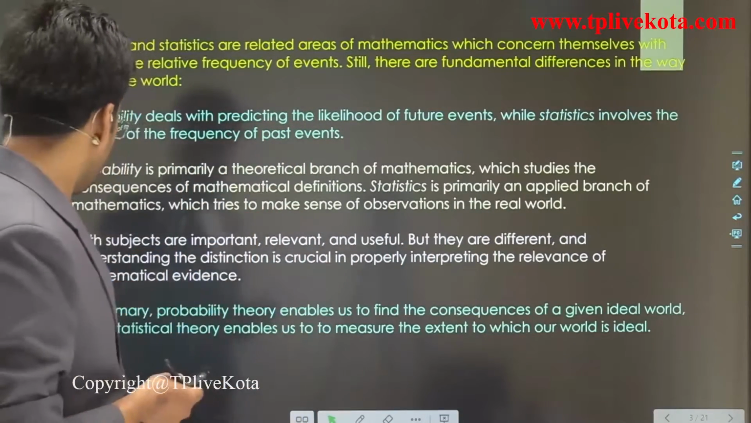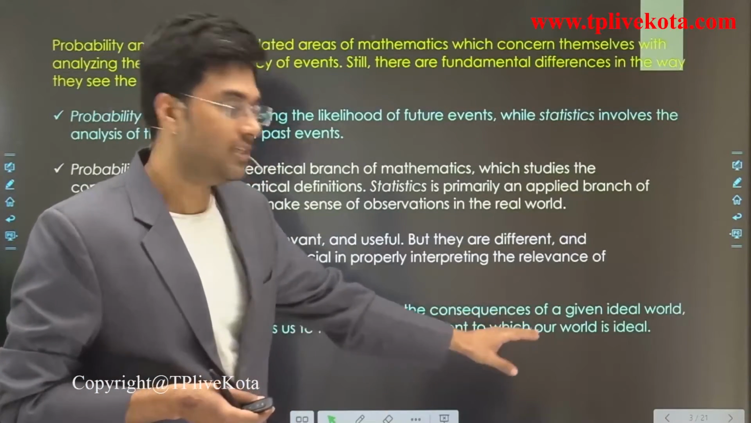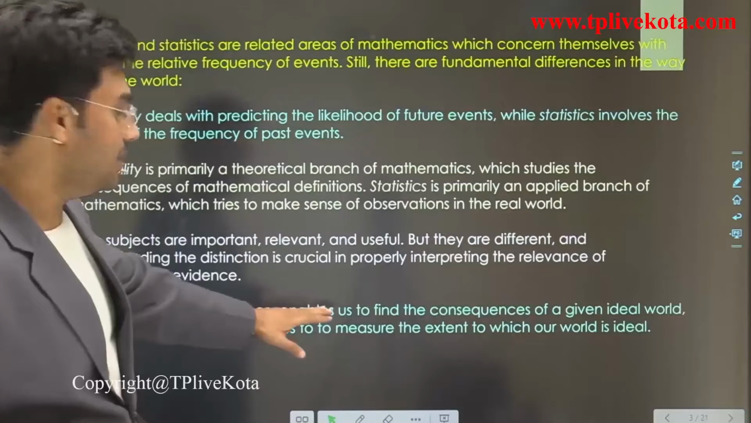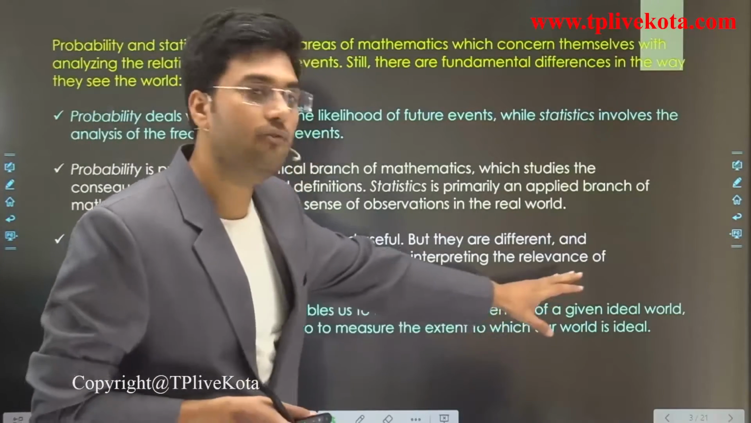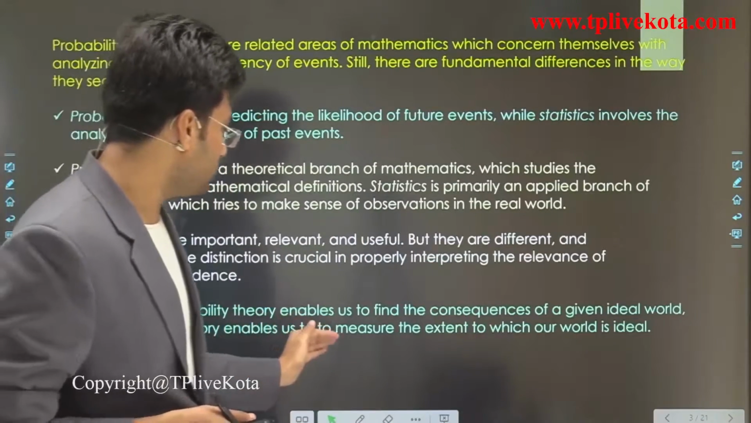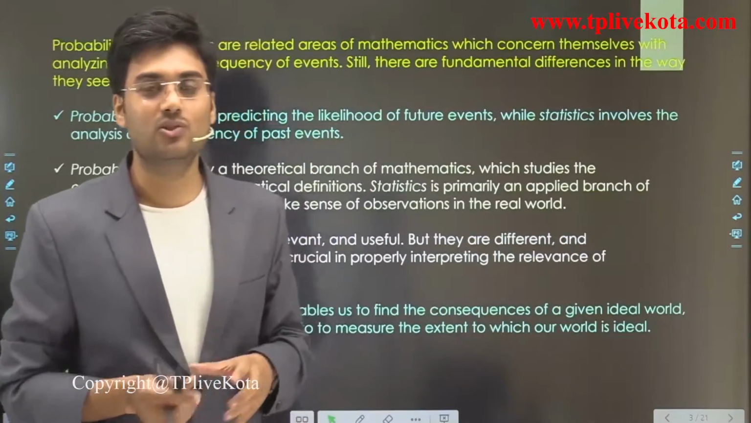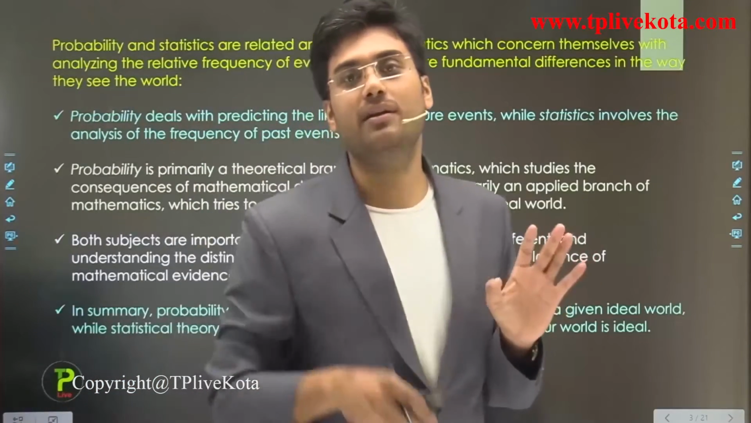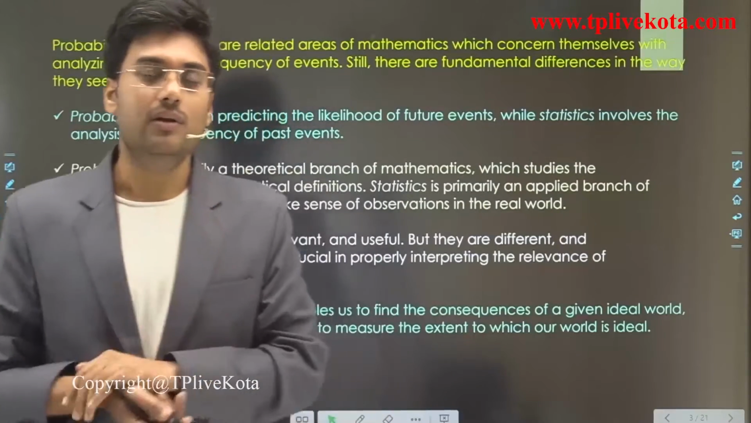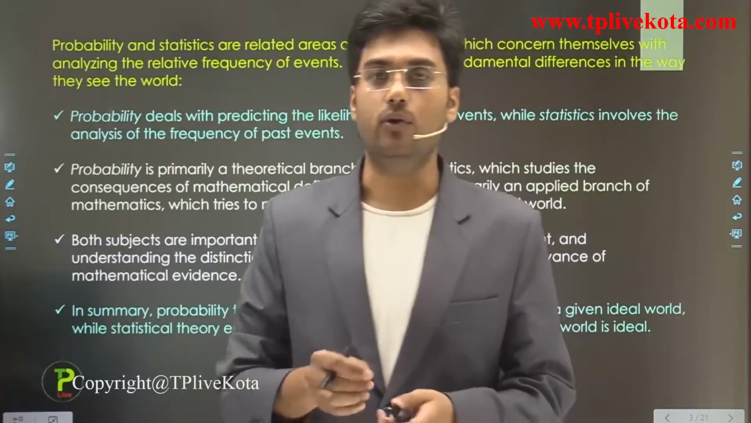In summary, probability theory enables us to find the consequences of a given ideal world, while statistics theory enables us to measure the extent to which our world is ideal. Clear? So these are the relation and the basic fundamental difference between statistics and probability. Now students, let's start the discussion of terms related to probability.